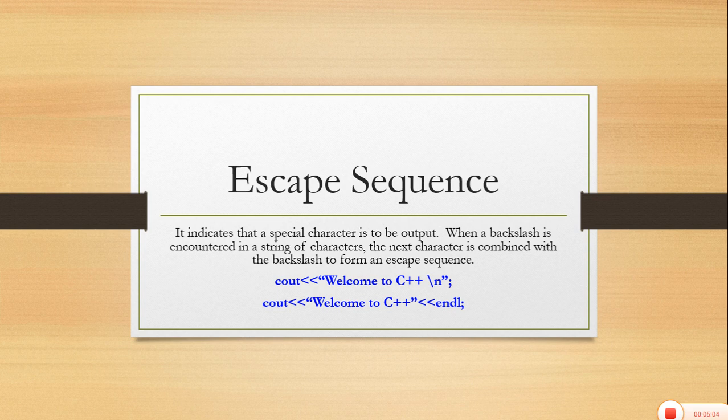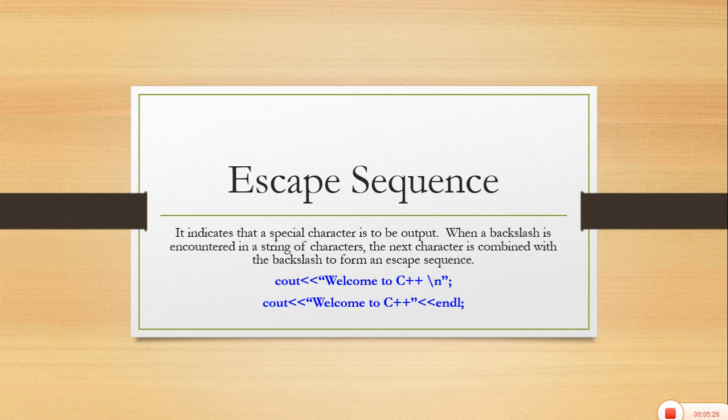Now, escape sequence. There are certain special characters that are written to make the output different. When a backslash is encountered in a string of characters, the next character is combined with the backslash to form an escape sequence.